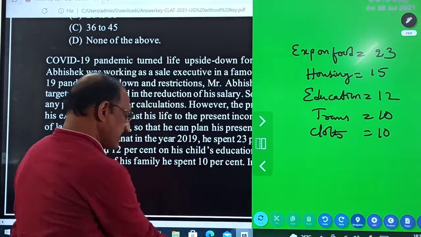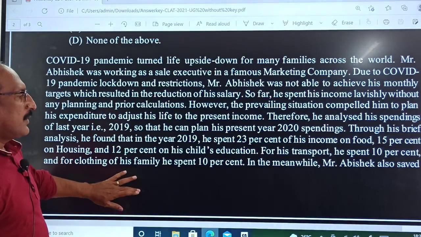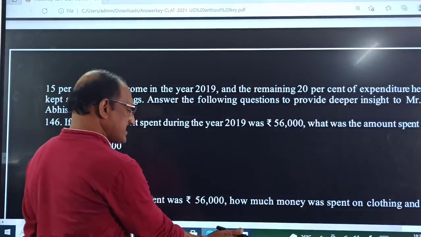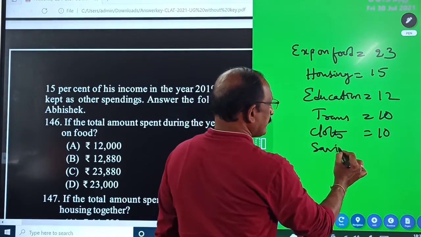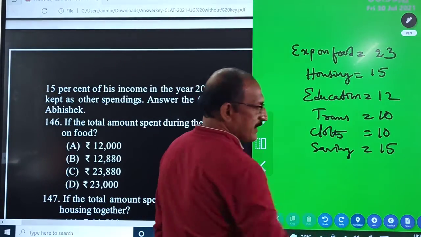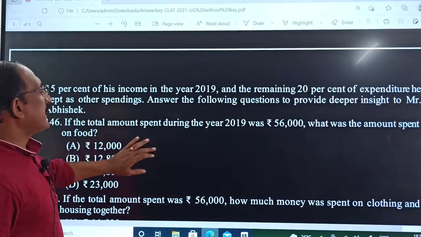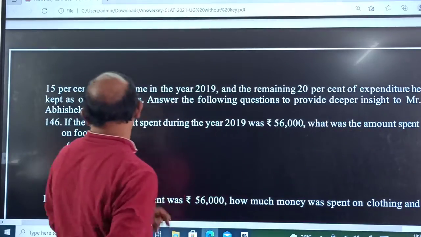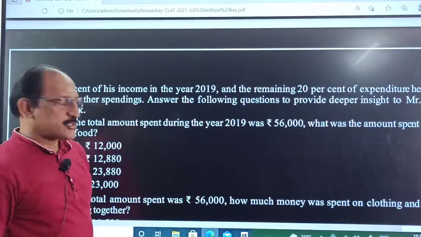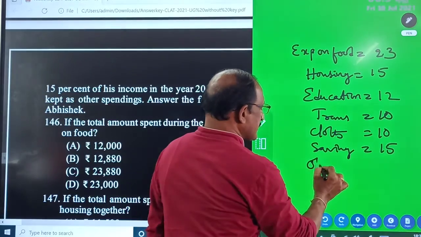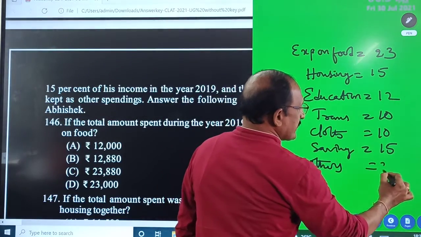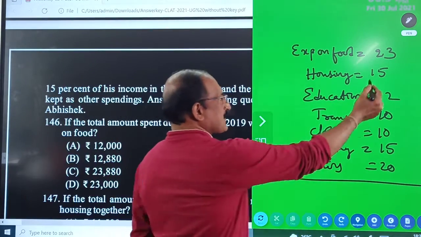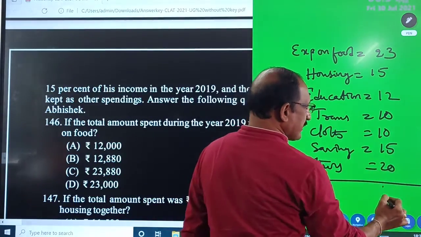And what else? Savings, 15%. The next, the remaining 20% is expenditure on others. Then add this total: 5 plus 3, 8, plus 2, 10, so we get 105.